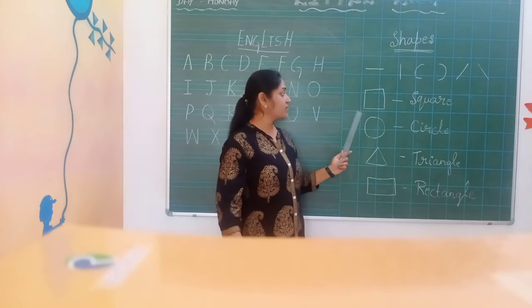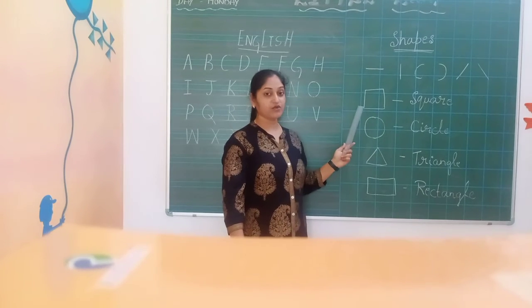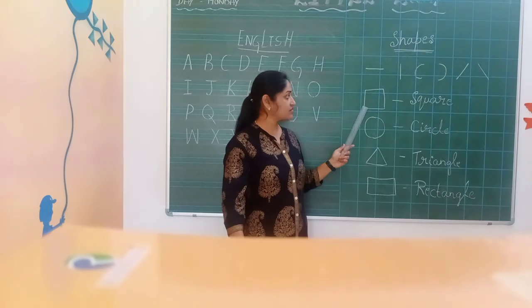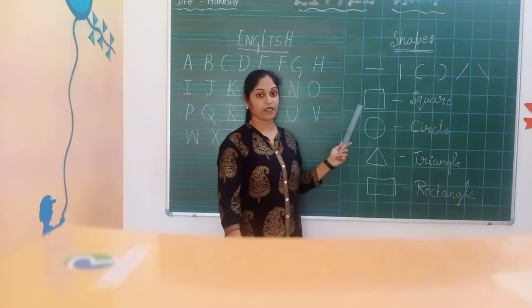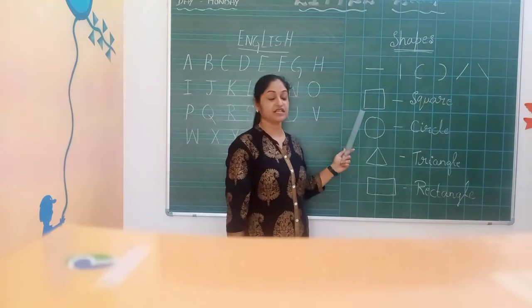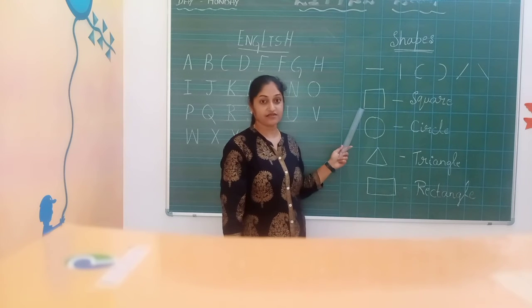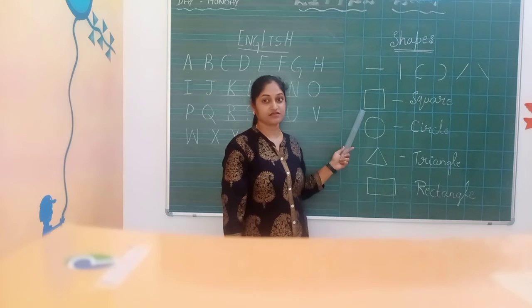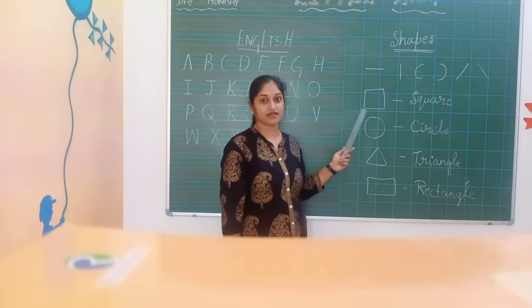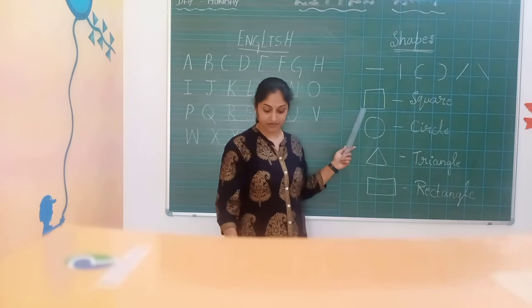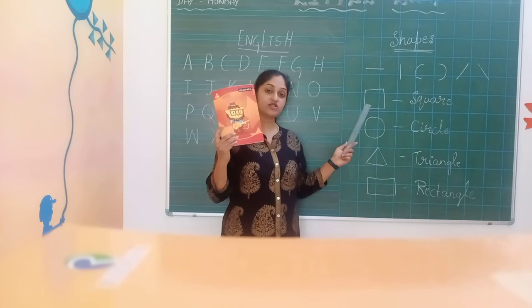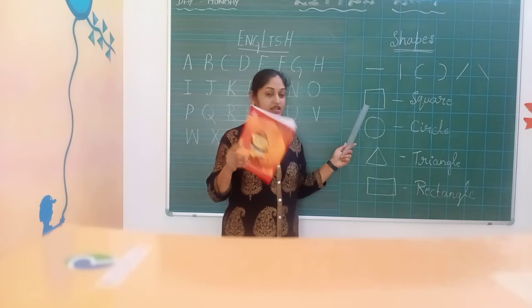Okay. Now, the square. Can you name some objects which are square? Yes. It is like a clock. Then what? Notice boards. Then your book is also similar to a square.